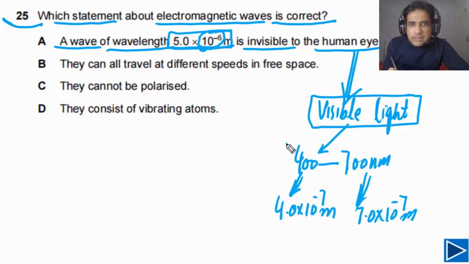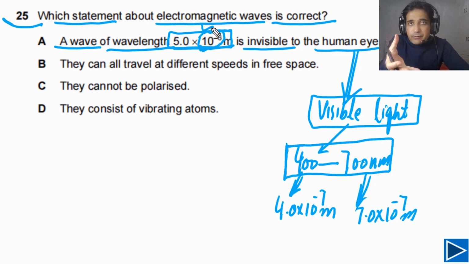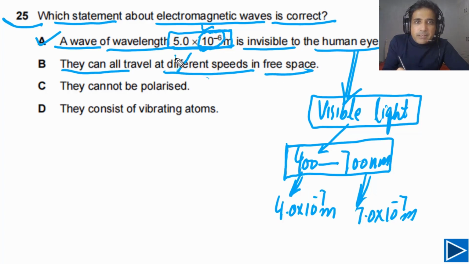We can only see this range of wavelengths that is visible to human eyes, but we cannot see the wave if its wavelength is shorter than this given range or longer than this given range. In this case, the given wavelength is greater than the visible part of the electromagnetic spectrum, so we cannot see this wave. So this option is correct. They can all travel at different speeds in free space. This one is wrong.